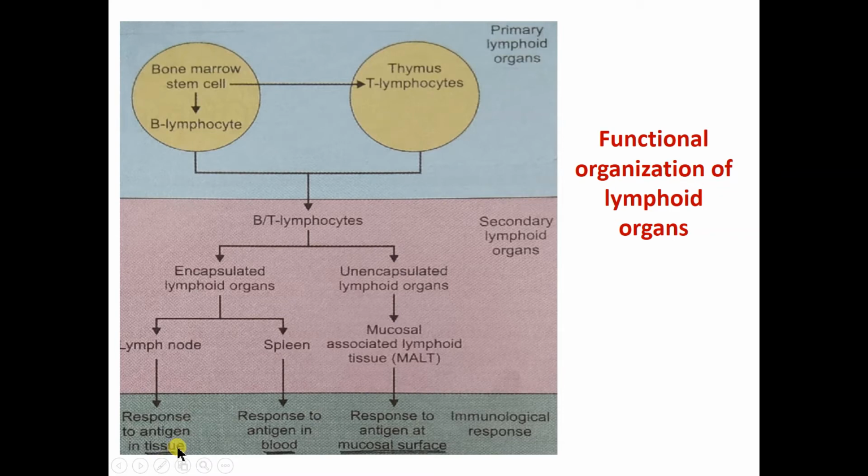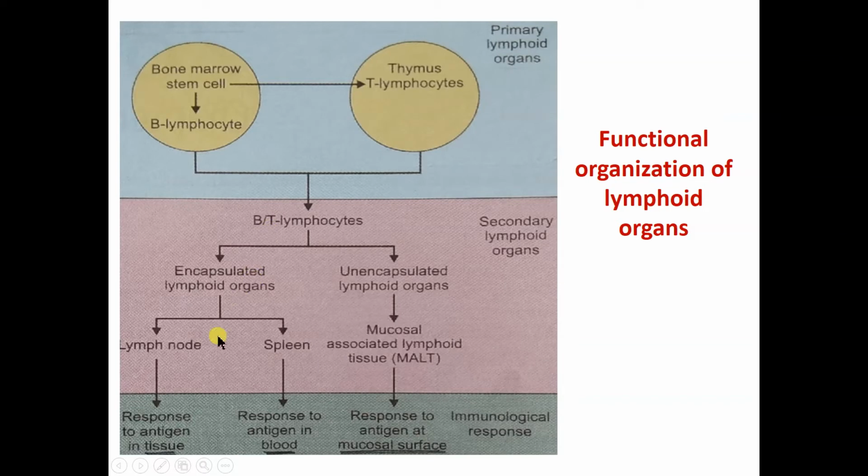As I already told you, the tissue fluid drains into the lymph, and this lymph drains into the lymph node. So if any tissue is infected with a certain foreign molecule, this foreign molecule along with the tissue fluid goes to the lymph and towards the lymph node. In the lymph node there are B cells, T cells, along with macrophages and dendritic cells. These macrophages and dendritic cells will engulf the antigen and present it to the B or T lymphocytes. These B lymphocytes will produce the antibody and destroy the antigen.